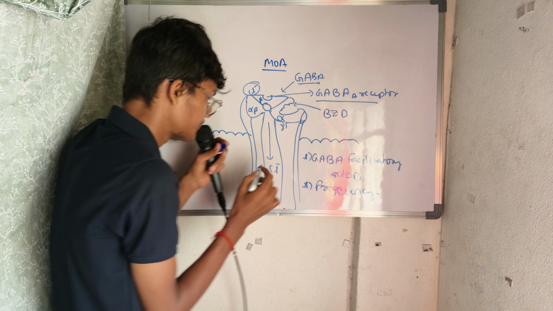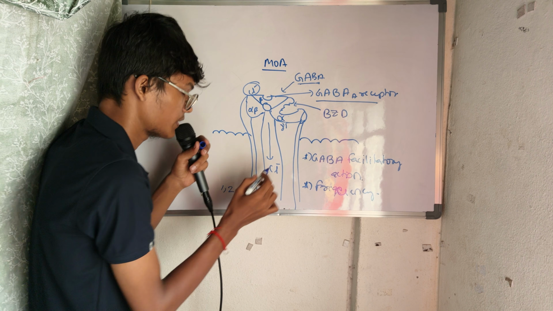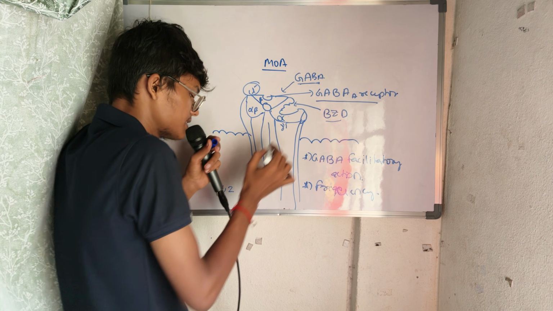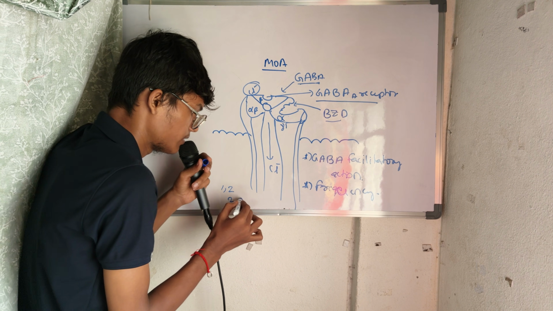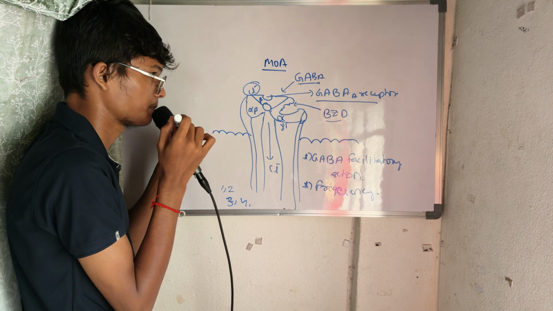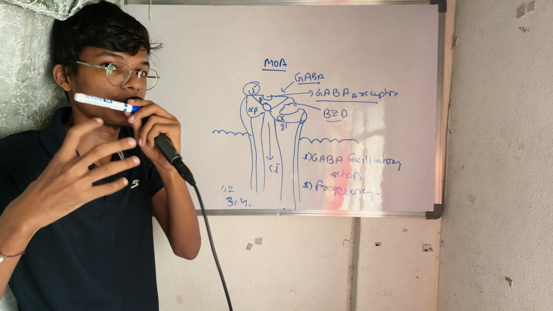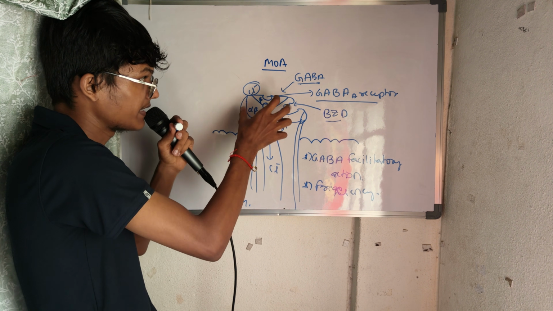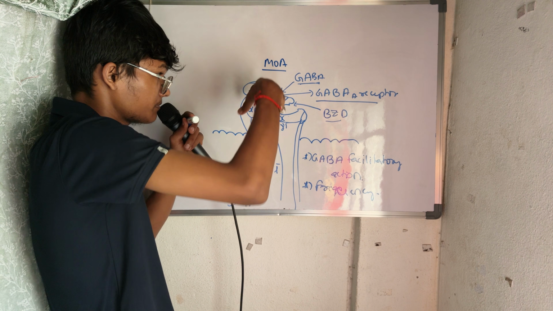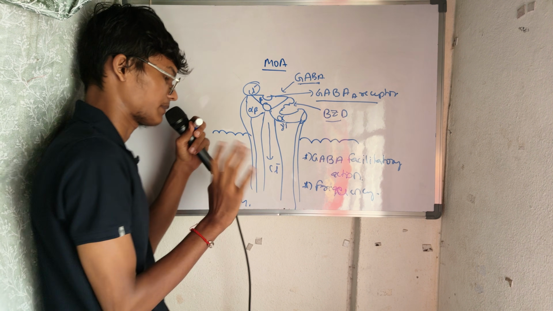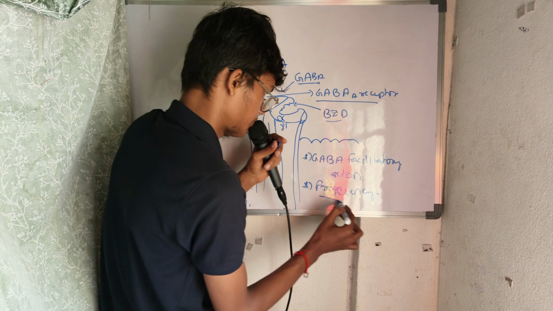For suppose if it is opening 1 or 2 times without benzodiazepines, whenever benzodiazepines are given, it will open 3 or 4 times. For example, I am telling this. That means the number of times it opens is increased. The number of times it gets activated and allows chlorine influx is increased. Okay, now we understood frequency.